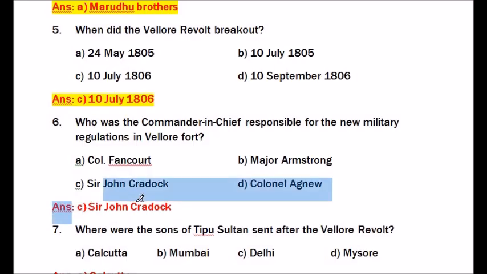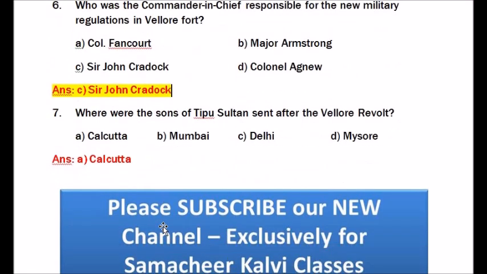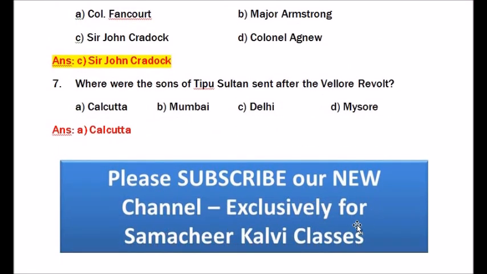Question number 7. Where were the sons of Tipu Sultan sent after the Vellore revolt? Calcutta, Mumbai, Delhi, Mysore. Answer is Calcutta.